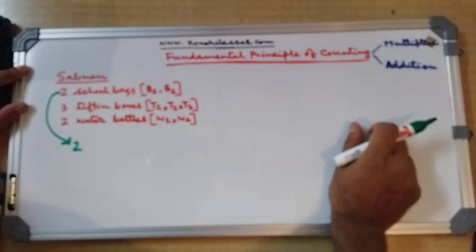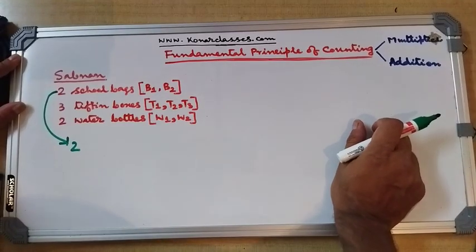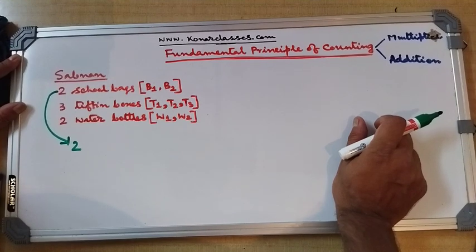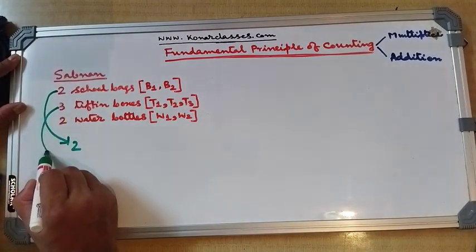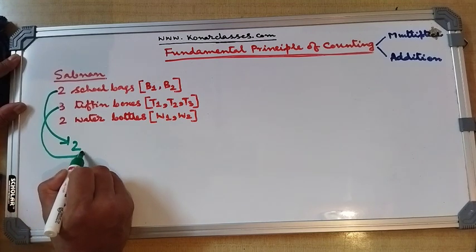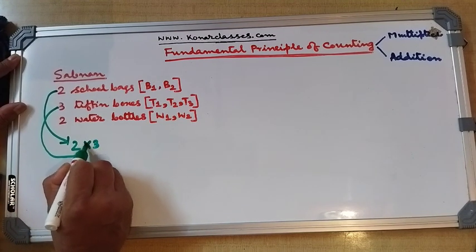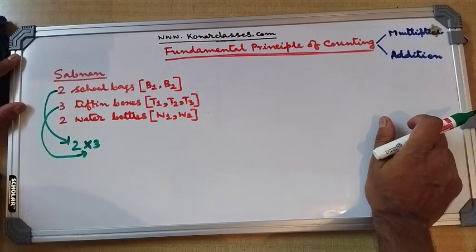Now, after a school bag is chosen, a tiffin box can be chosen in 3 different ways, obviously. So from here we can see that 2 into 3 are the different ways Sabnam can choose school bags and tiffin boxes.